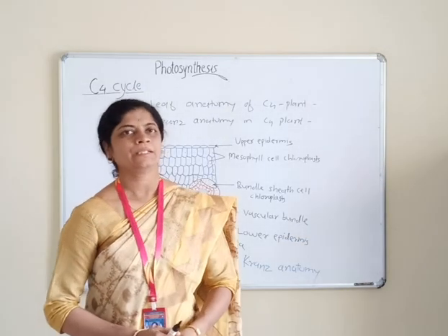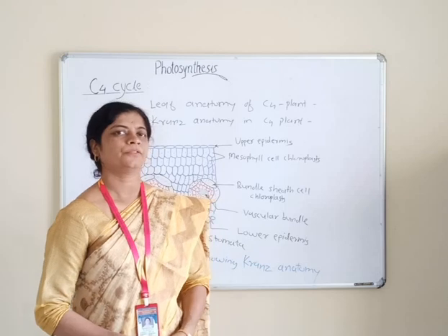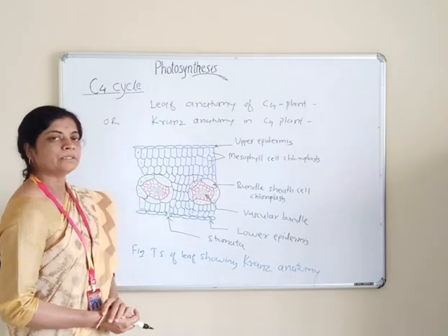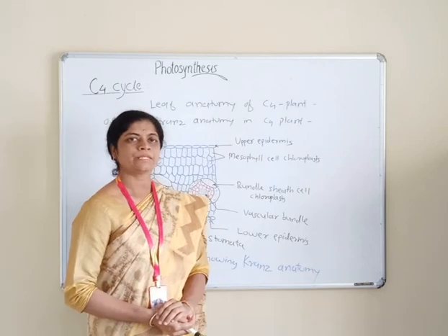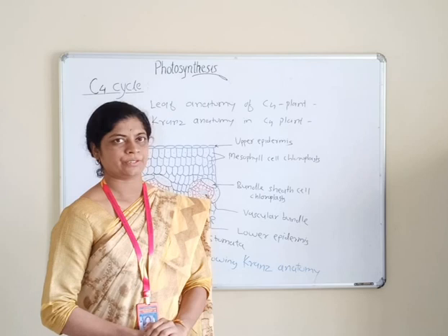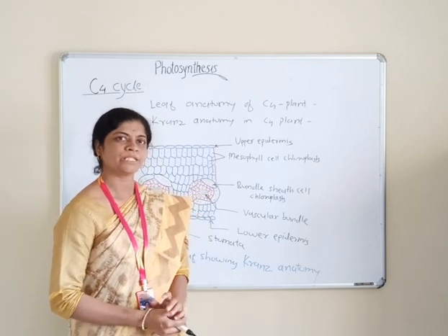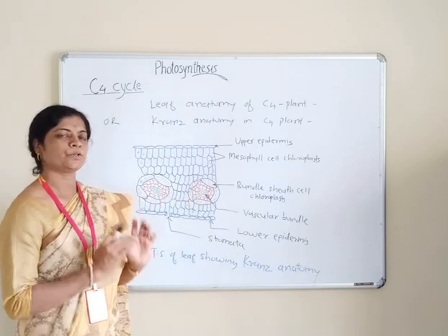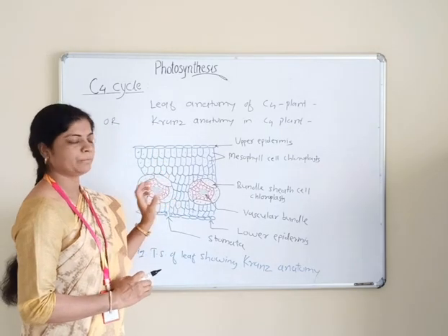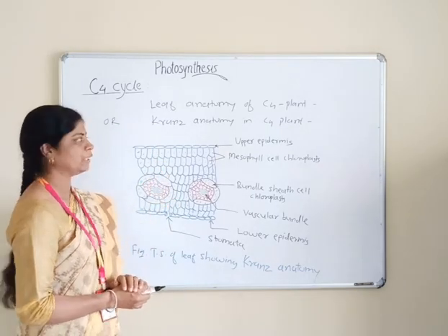Since there are 2 types of chloroplast, it is called dimorphic in nature. Di means two, morphic means morphology.